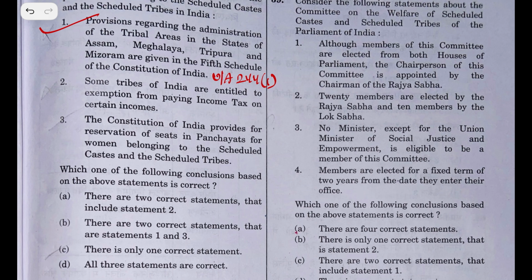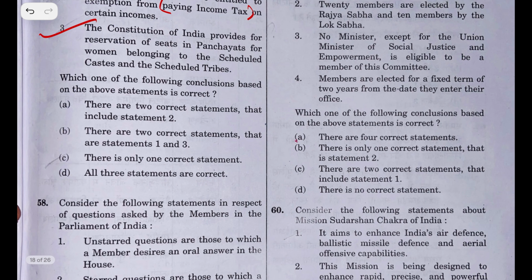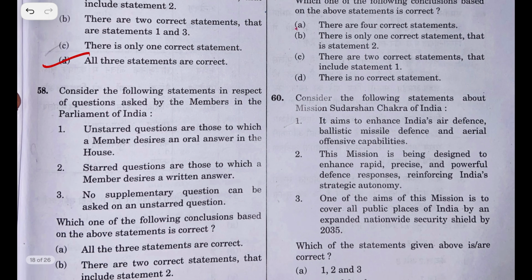Some tribes in India are entitled to exemption from paying income taxes on certain incomes, which is right, which is limited, but they are entitled for exemption from paying income tax on certain incomes. And the third statement is Constitution of India provides for reservation of seats in panchayats for women belonging to scheduled caste and scheduled tribes. Even this statement is right. The answer is D. All three statements are right.